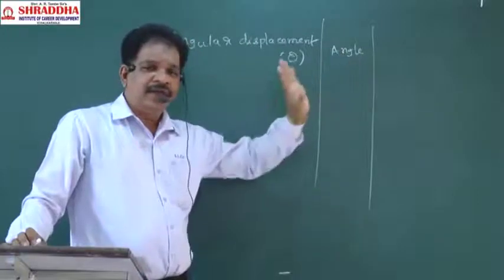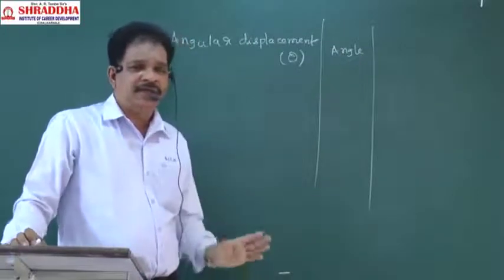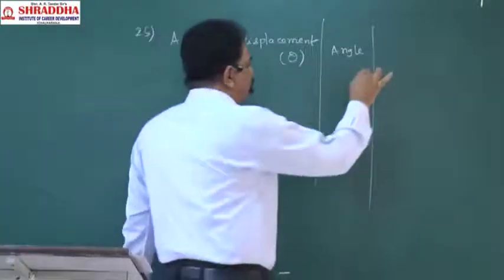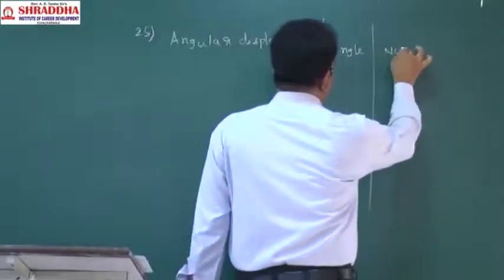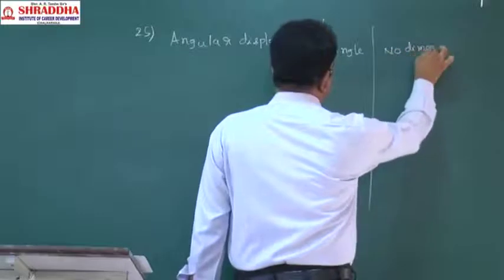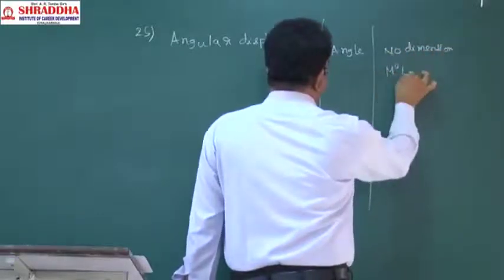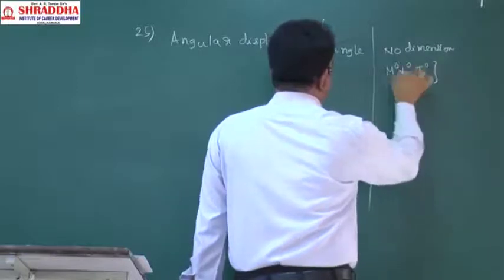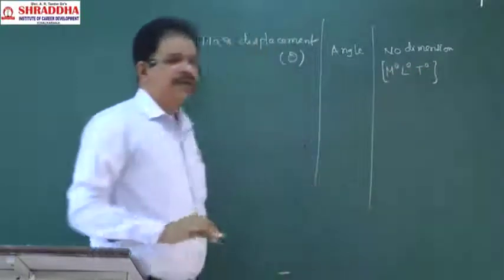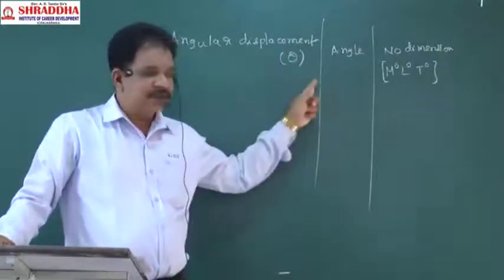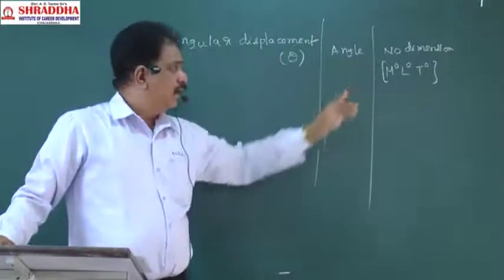What is the dimensional formula for angle? We don't have any dimensional formulas, so no dimensions. Or we can write M power 0, L power 0, T power 0. That is the dimensions of angle, no dimensions.